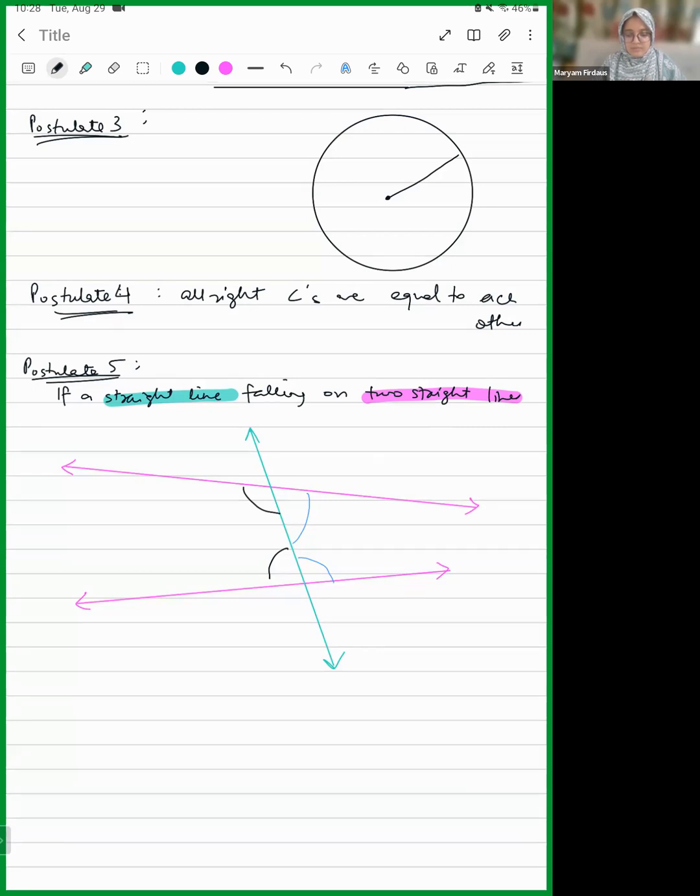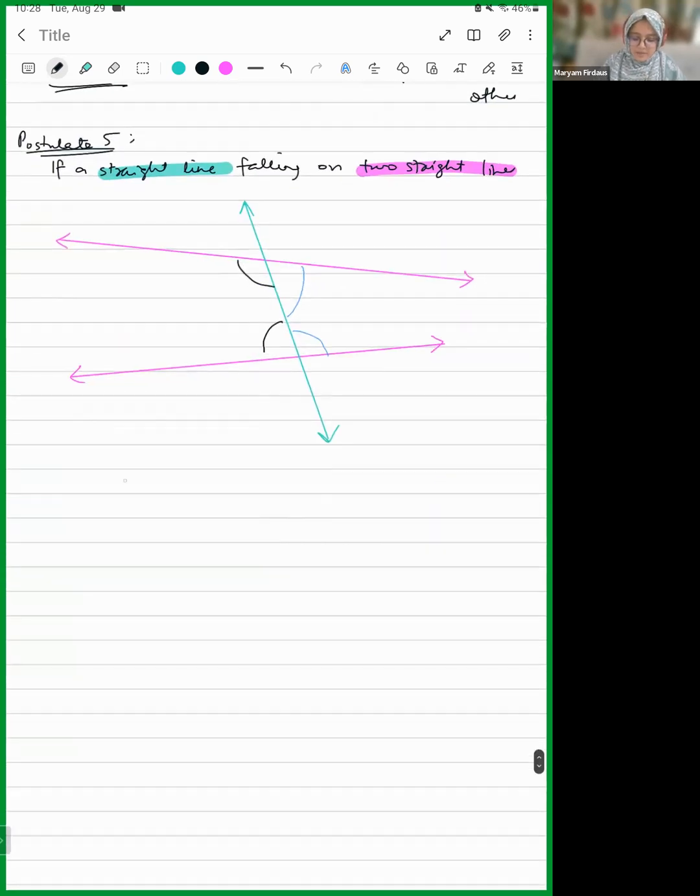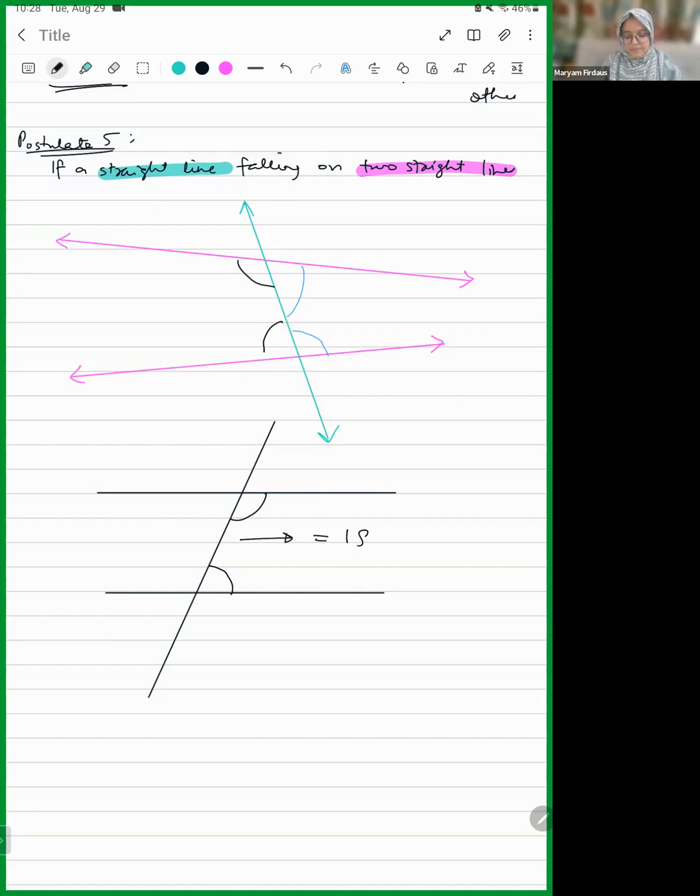I'm in the blue one. The blue one. Why? Because you have studied the lines and angles chapter, right? We know that if there are two parallel lines, then the interior angles on the same side of the transversal, their sum is exactly 180. Why? Because these two lines are parallel.